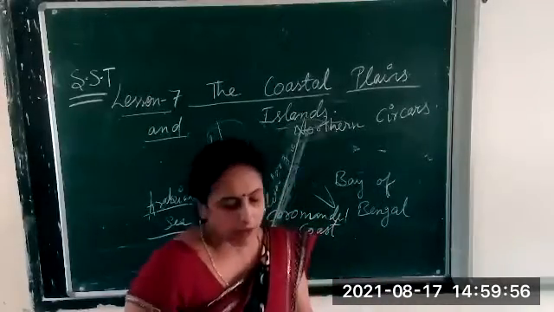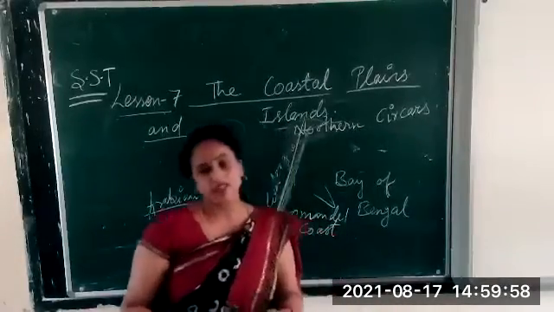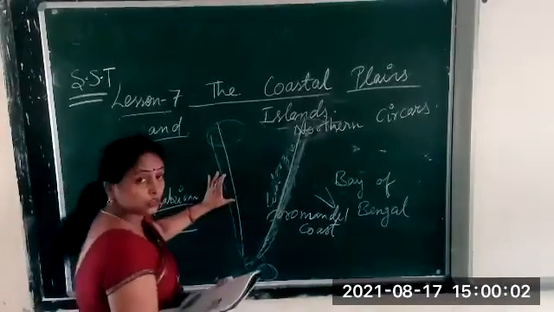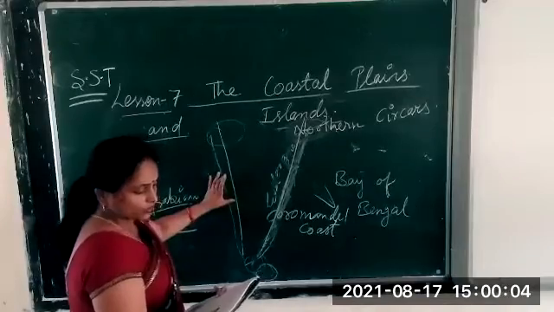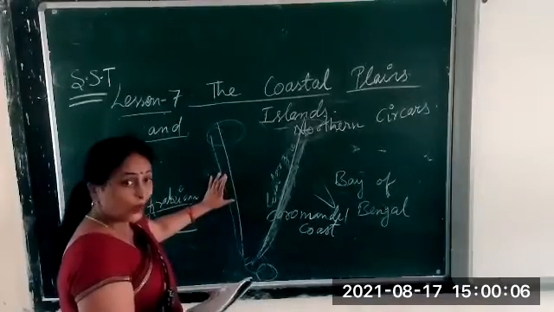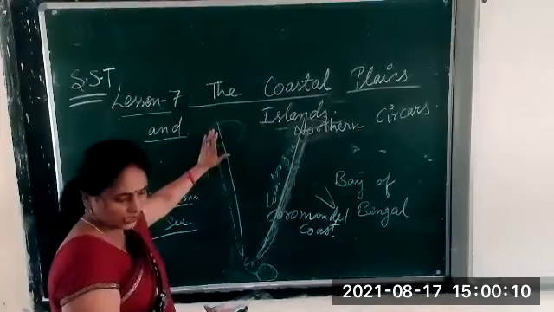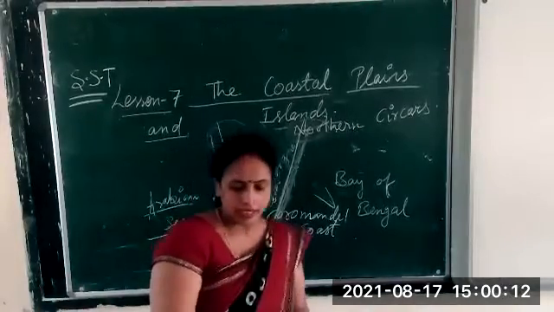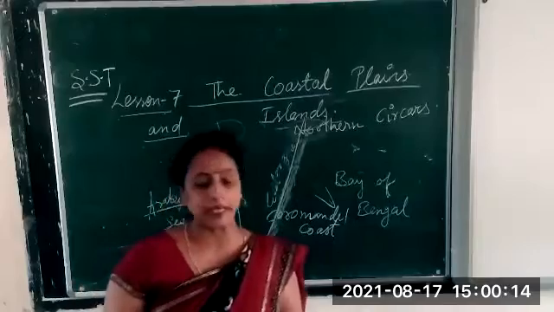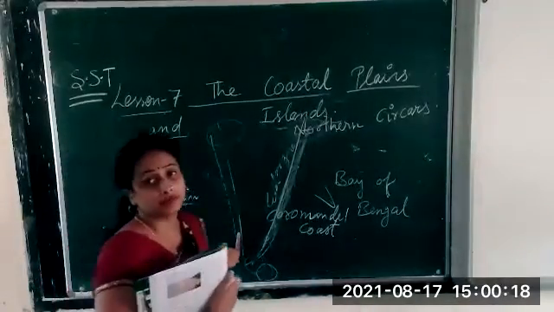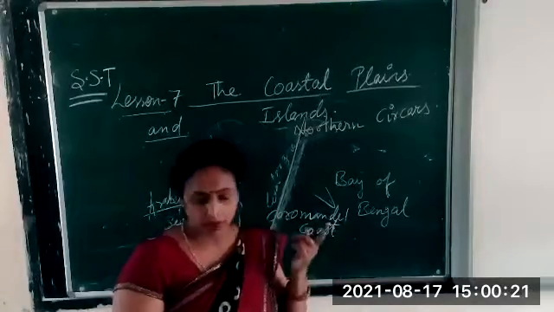Understand? The Malabar and the Konkan coast in the western coastal plains. Here, the Malabar coast and the Konkan coast. Where does it lie? It lies on the western side. So this area receives heavy rain in the monsoon climate.